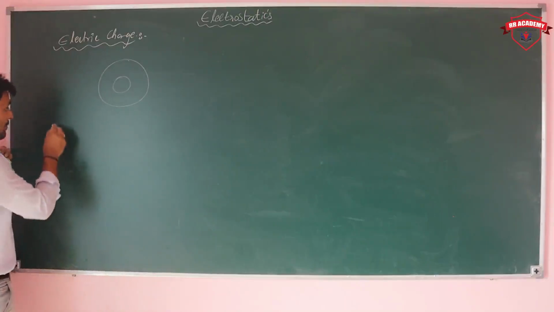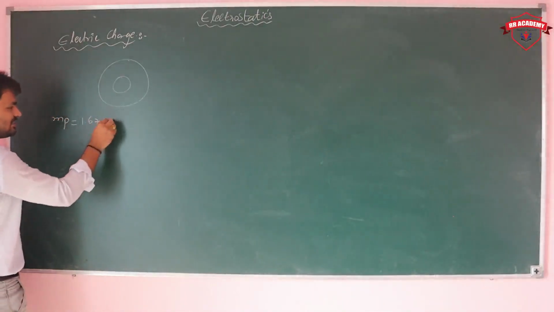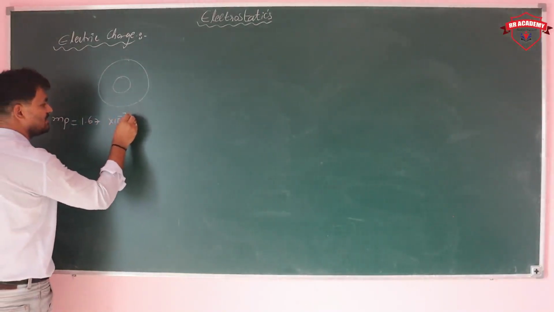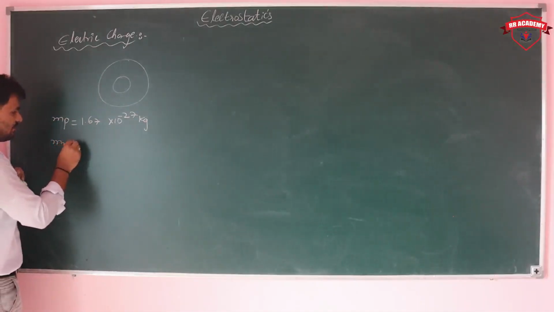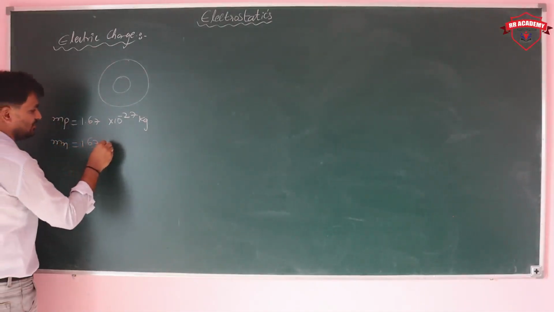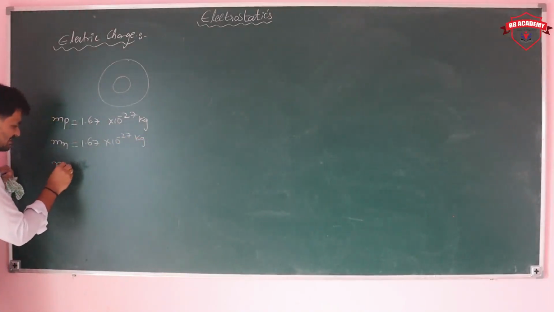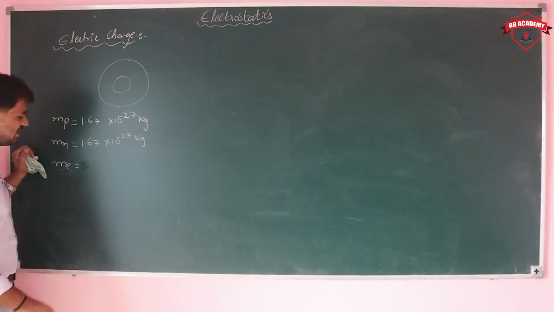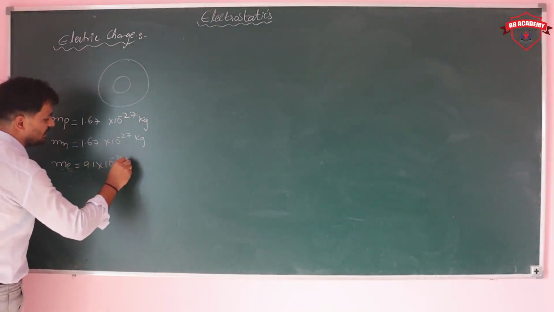If you are taking the mass of the proton, how much do you have? 1.67 × 10^-27 kg. The mass of the neutron is also similar, 1.67 × 10^-27 kg. Whereas the mass of the electron is 9.1 × 10^-31 kg.